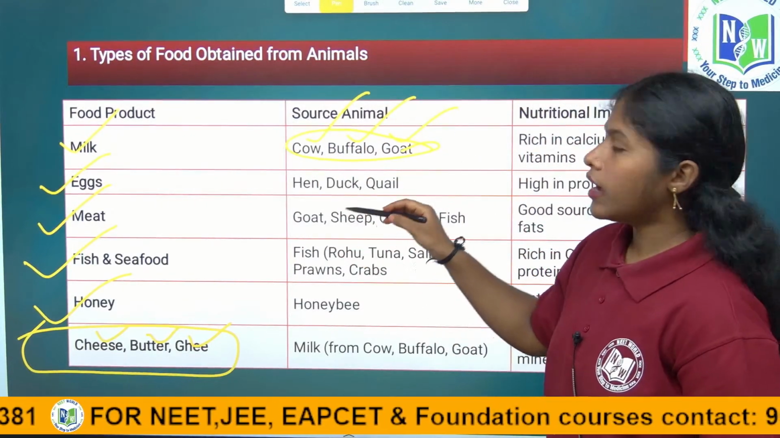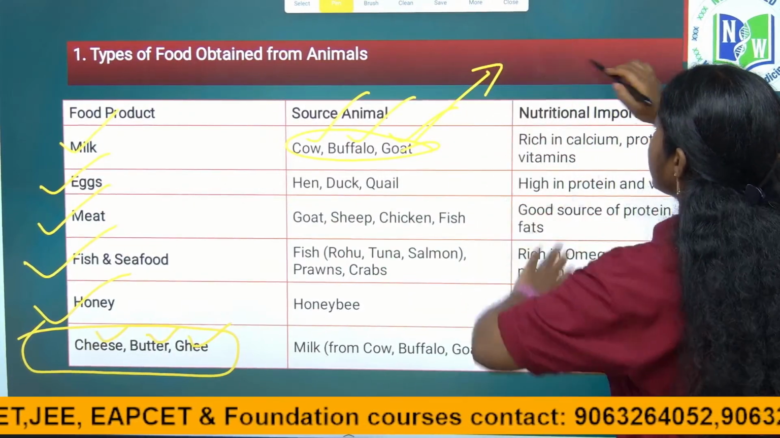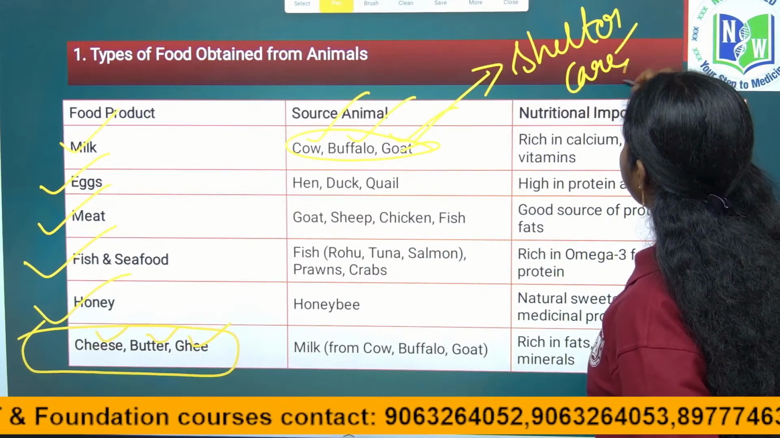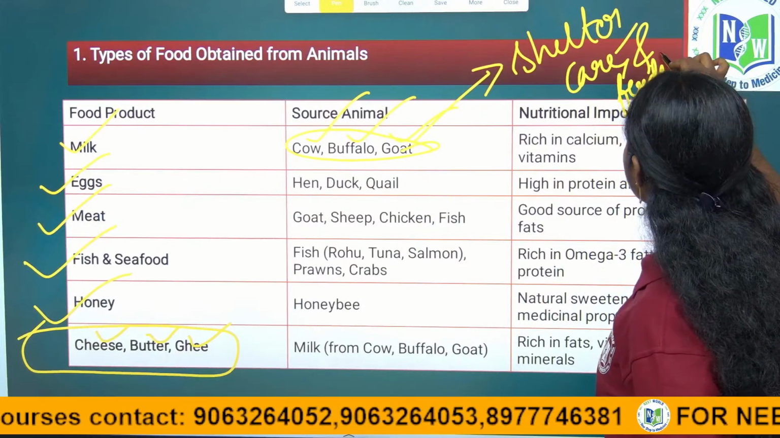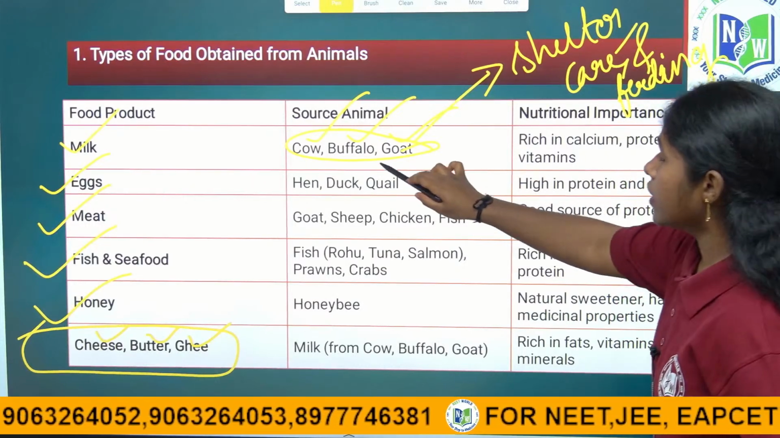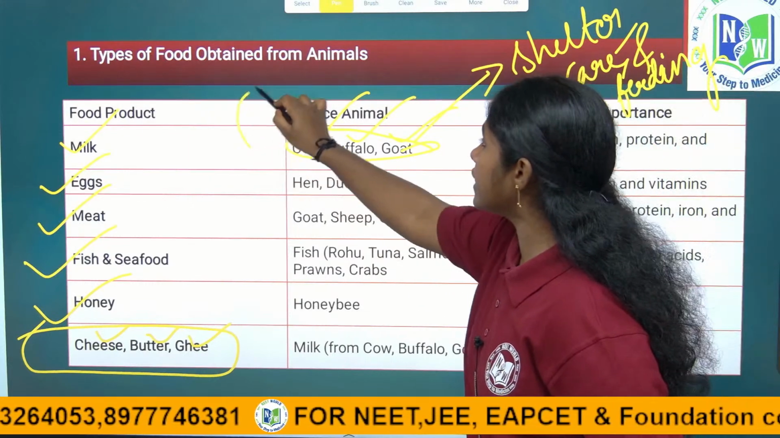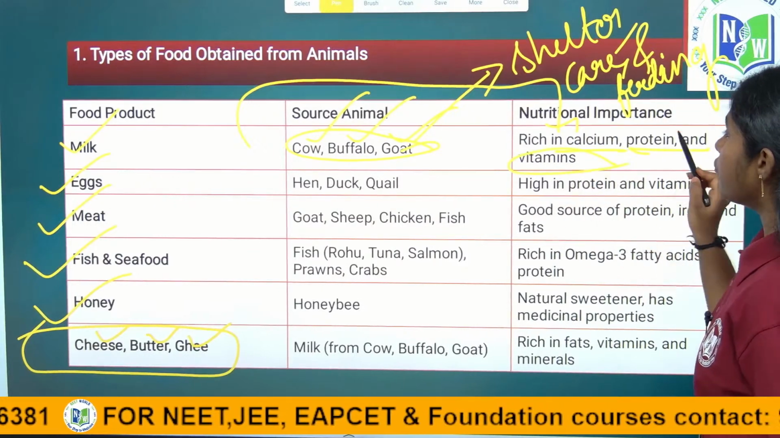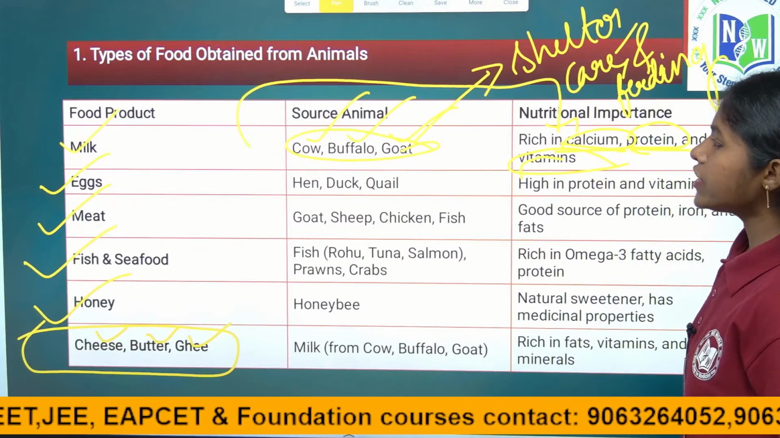Right children? And we have to provide shelter and also care for them. We are feeding them for the purpose of milk. See why we are rearing them: because of the milk. The milk is very rich in calcium, protein and vitamins. Very rich in calcium first, then protein, next vitamins, right children?